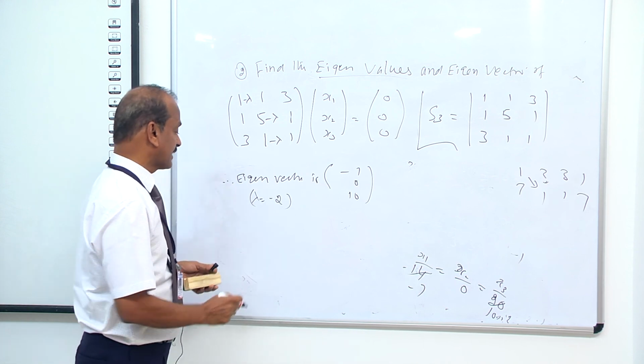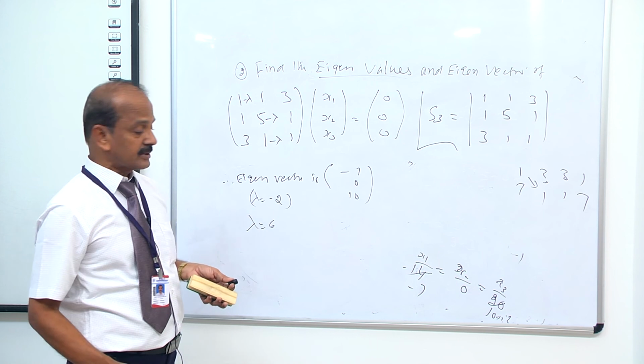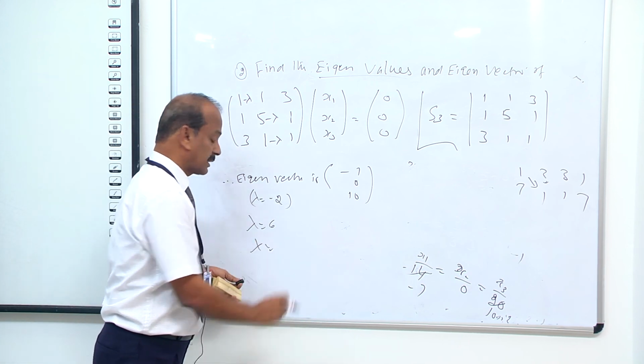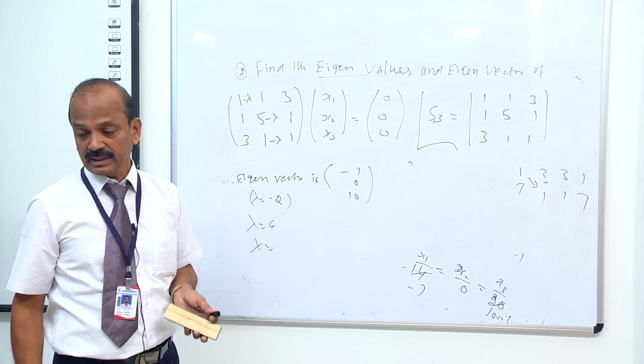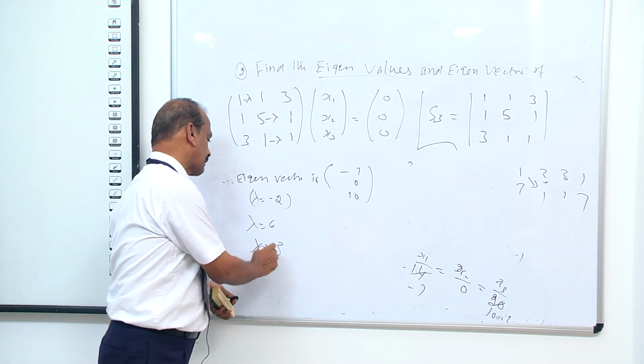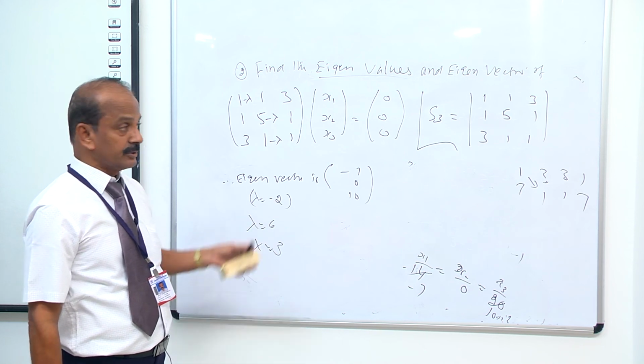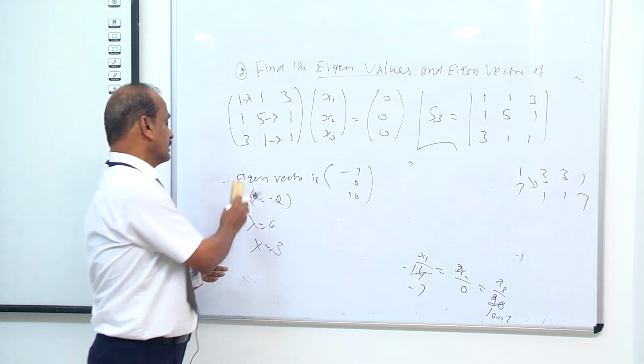Similarly, by taking lambda equal to 6, we can find the eigenvectors, and another one is lambda equal to 3. We take lambda equal to 3 and similarly find the eigenvector using the same method.